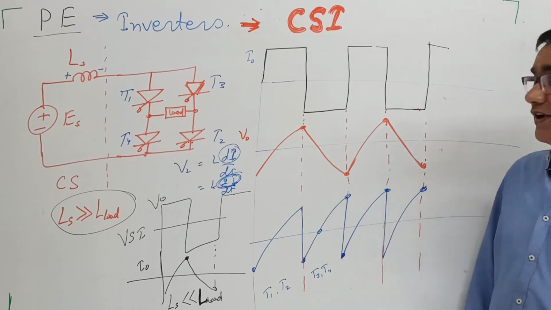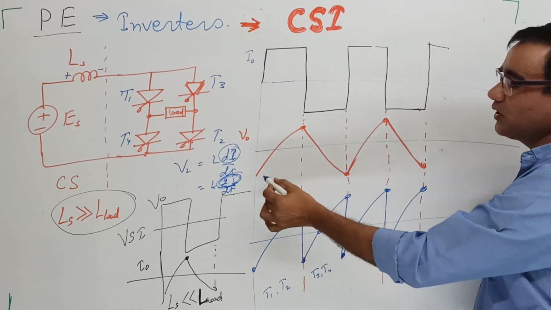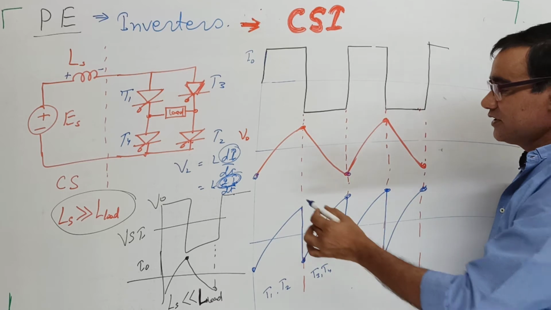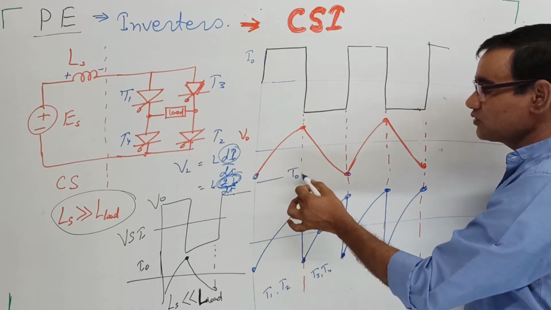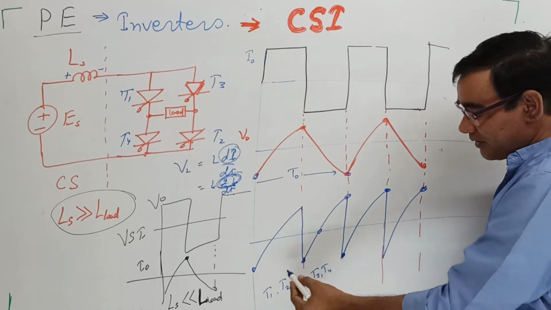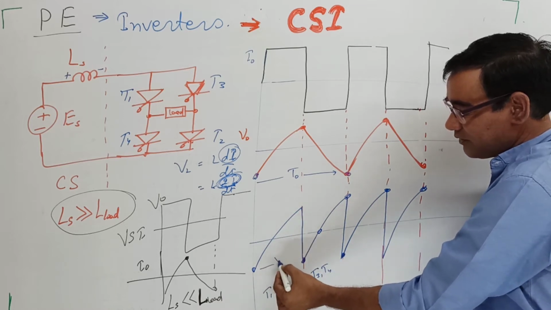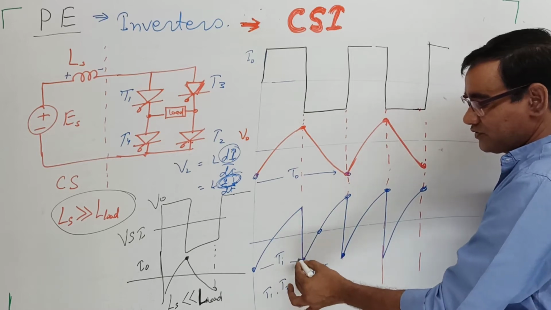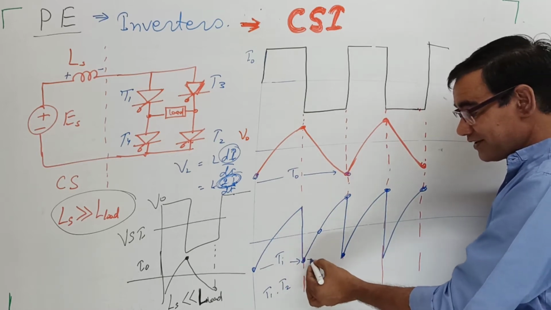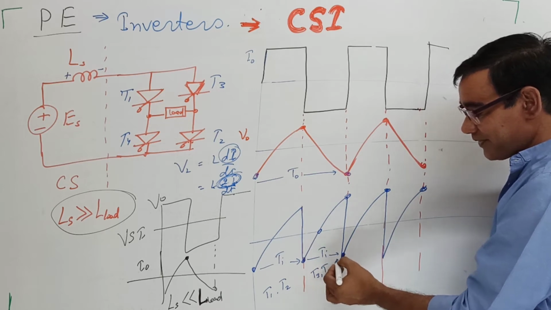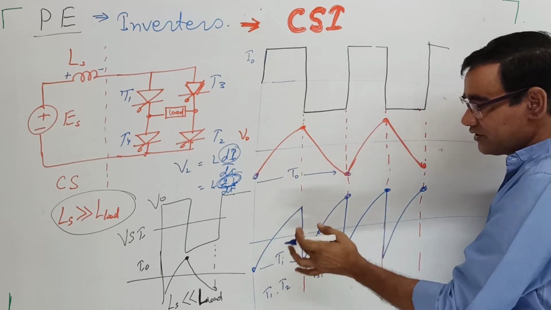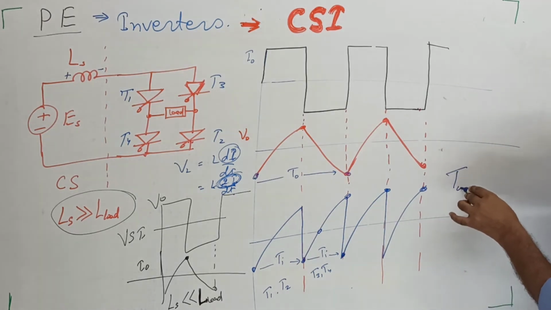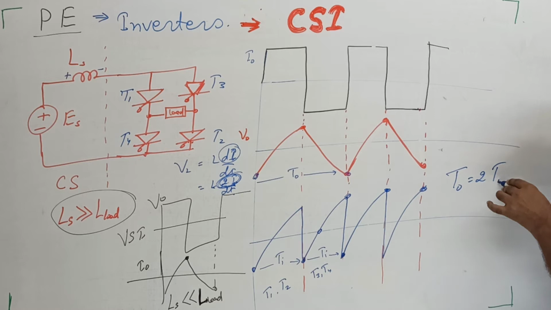So we can say here the cycle in the output voltage starts from here, and this is one cycle of the output voltage. This is the time period of a cycle of the output voltage. But here this is one cycle of the input. This is the cycle of the output. This is the cycle of input. So this is one cycle. This is the other cycle. So in one cycle, this is equal to twice of the input.